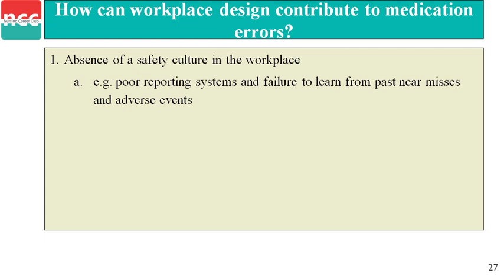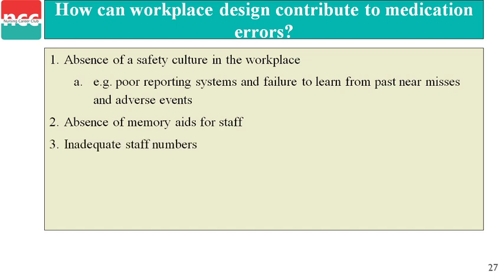If there is a poor reporting system, it can create a mistake. Second, absence of memory aids for staff. There is an absence in providing memory aids. Next, inadequate staff members, the staff members are not adequate.